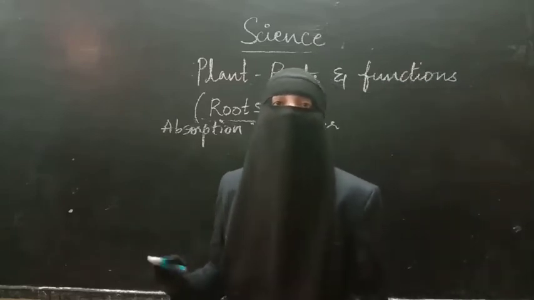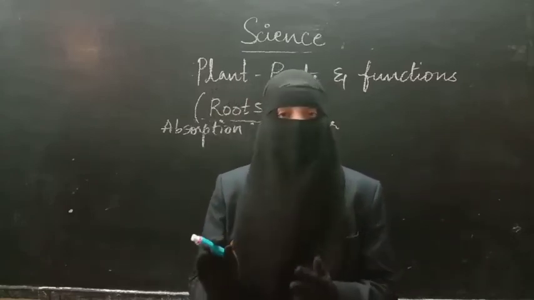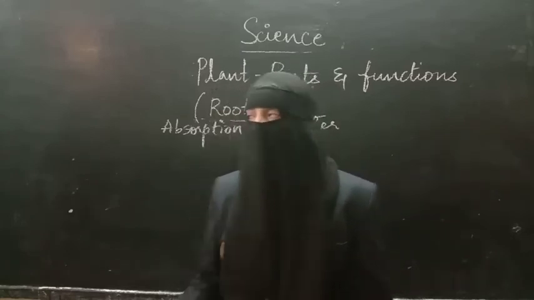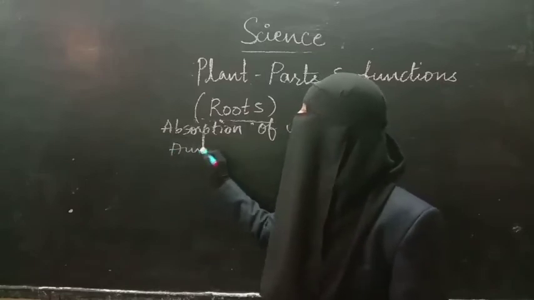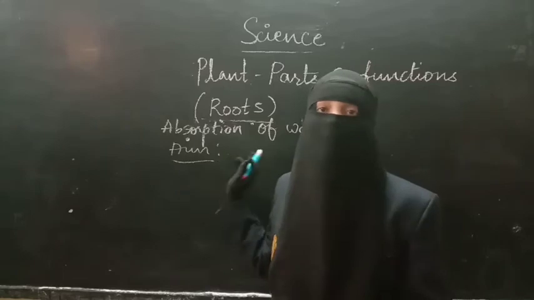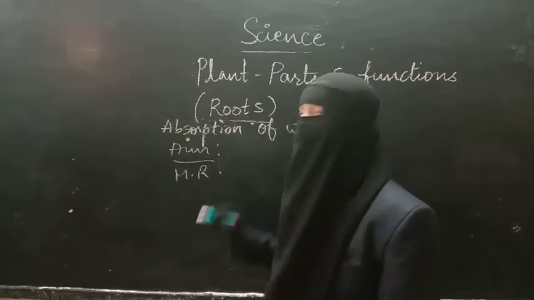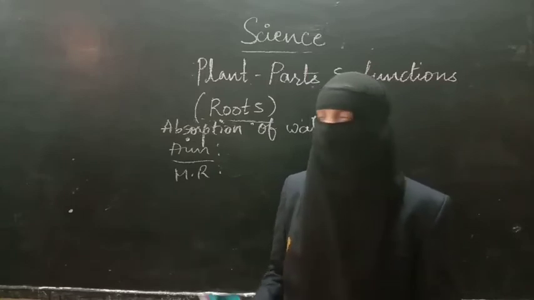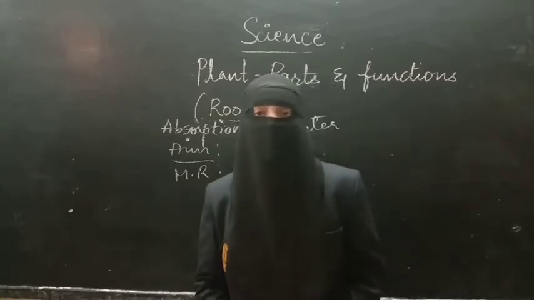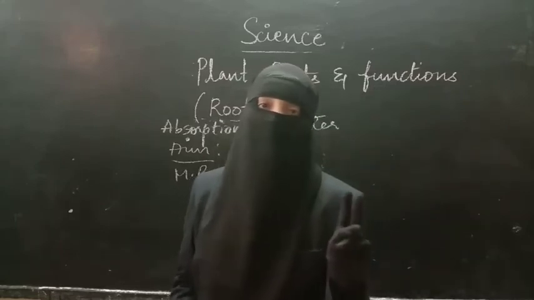Whenever it is an activity, you have to follow the format. We have a certain pattern which you have to follow to perform an activity, and the same you have to write. So what is the first thing, the aim? To know the absorption of water through roots. Then materials required, or apparatus. What are the materials required to perform this activity? You have to write here. The materials required are 2 glass tumblers.